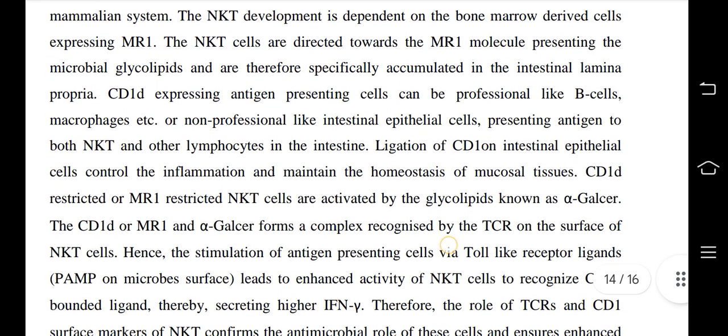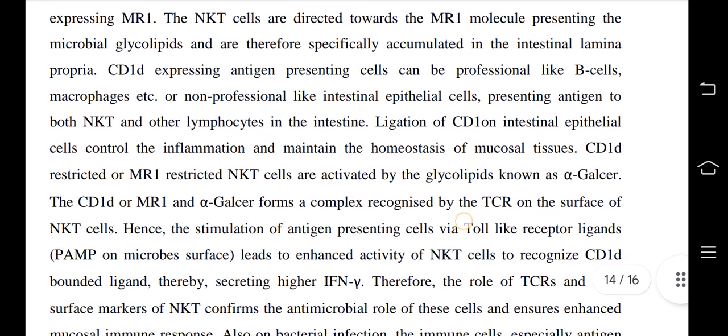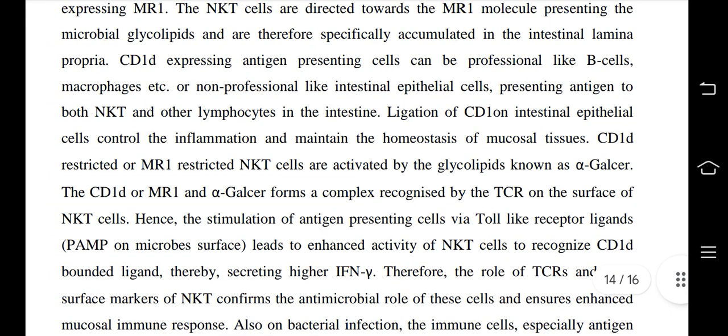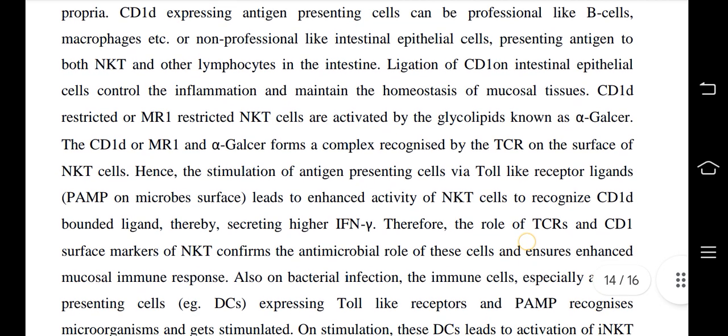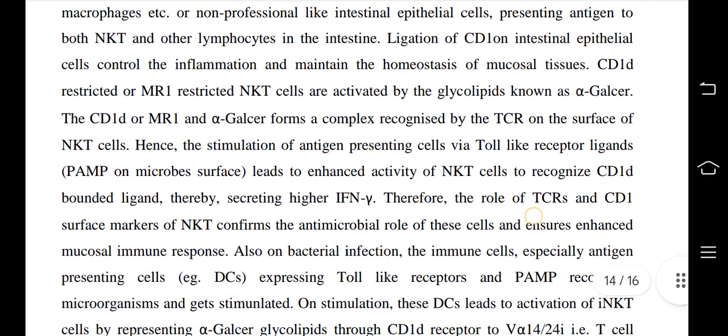CD1D expressing antigen presenting cells can be professional, like B cells, macrophages, etc., or non-professional, like intestinal epithelial cells, presenting antigen to both NKT and other lymphocytes in the intestine. Ligation of CD1 on intestinal epithelial cells controls the inflammation and maintains the homeostasis of mucosal tissue. CD1D restricted or MR1 restricted NKT cells are activated by the glycolipids known as alpha-GalCer. The CD1D or MR1 and alpha-GalCer form a complex recognized by the TCR.